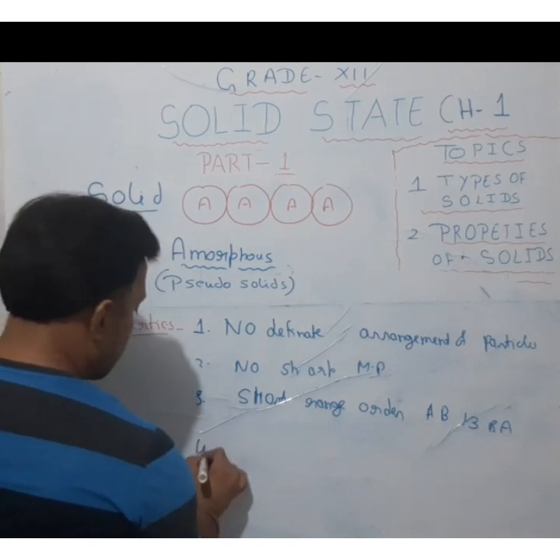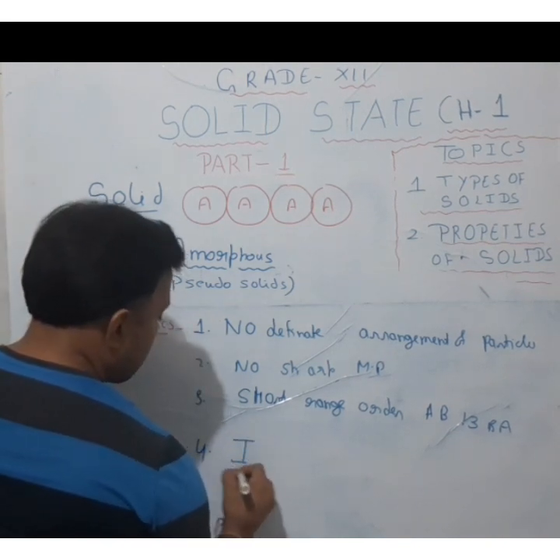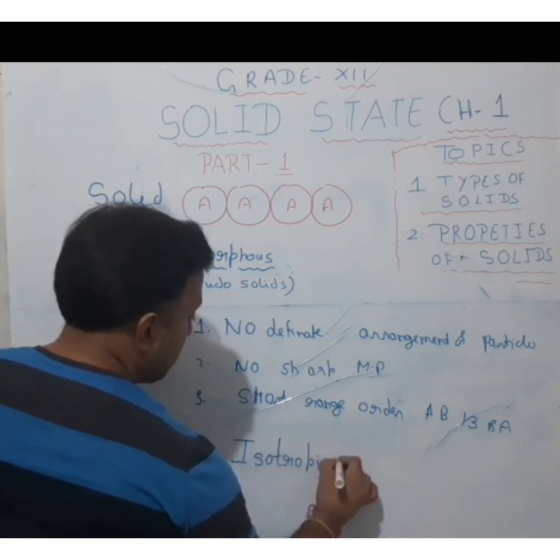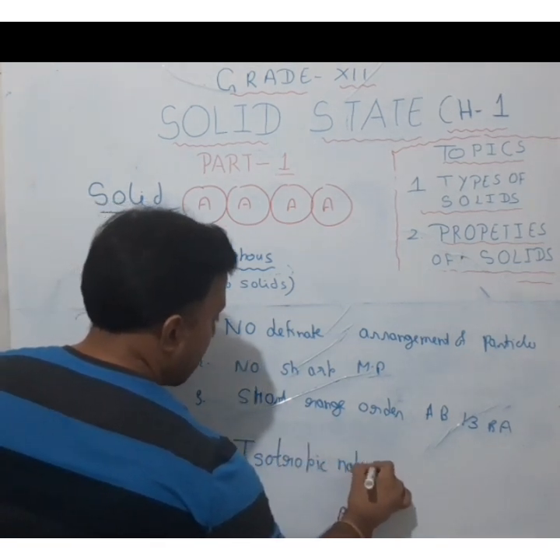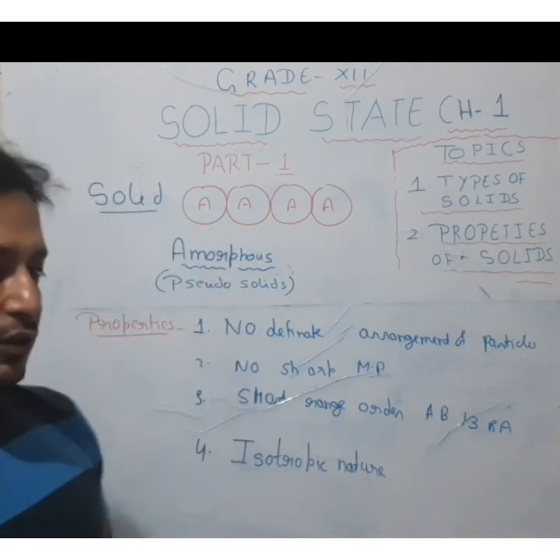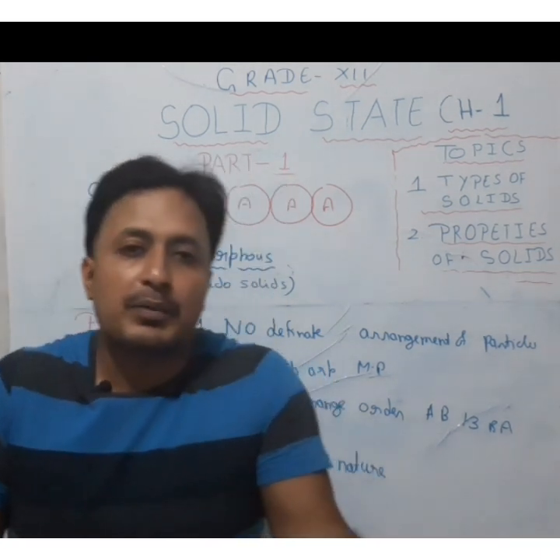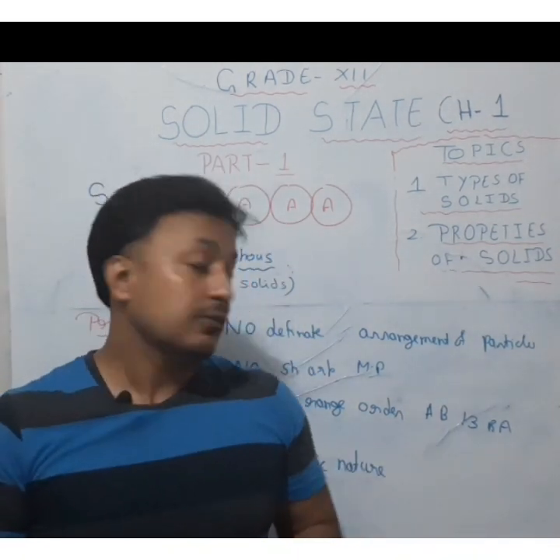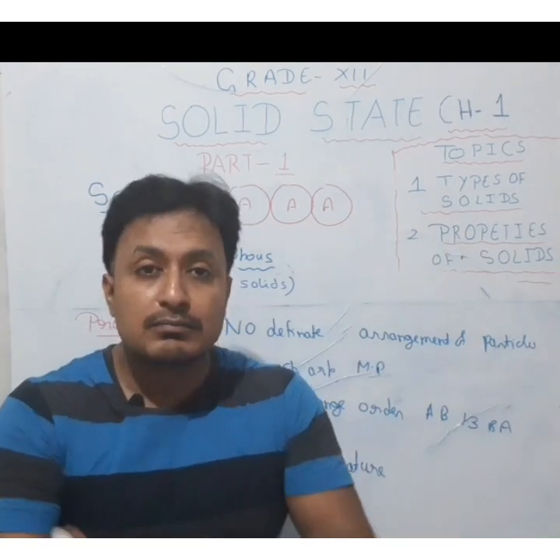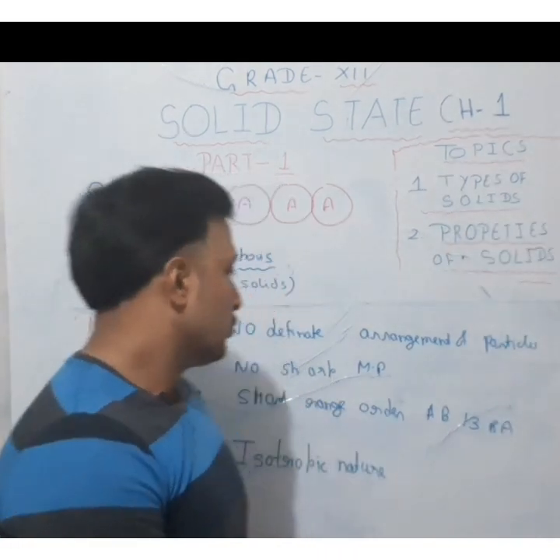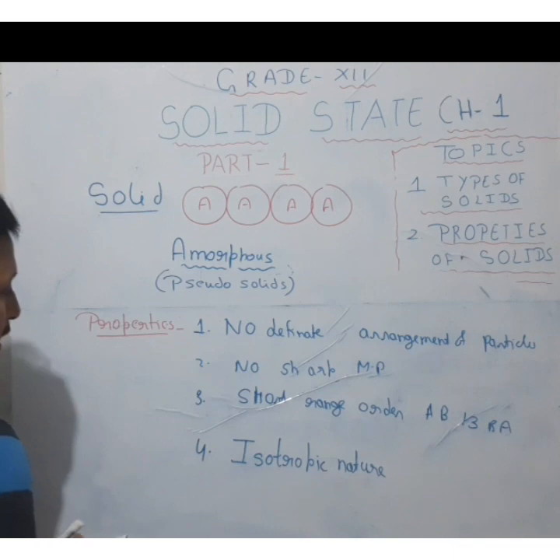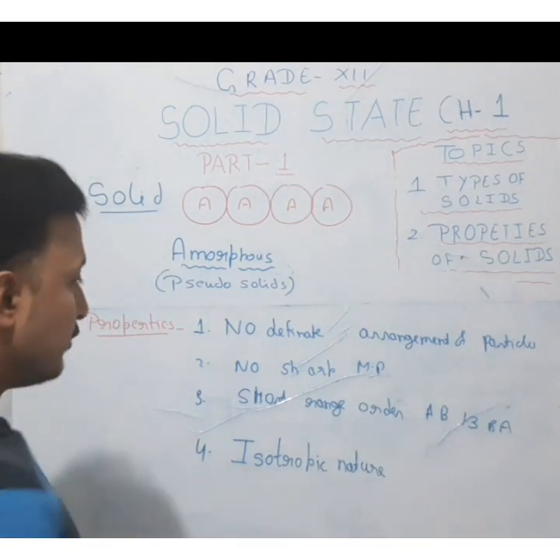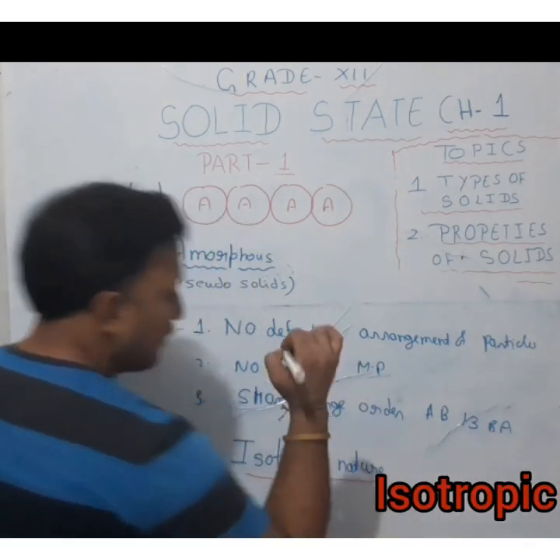Then it comes to the fourth property, that is, it has isotropic nature. When we say isotropic nature, it means that in such a solid, because there is no regular arrangement of the particles, if you observe properties like refractive index or electrical conductivity from different angles, they are quite similar. So such solids are said to be isotropic in nature. All amorphous solids are isotropic in nature.